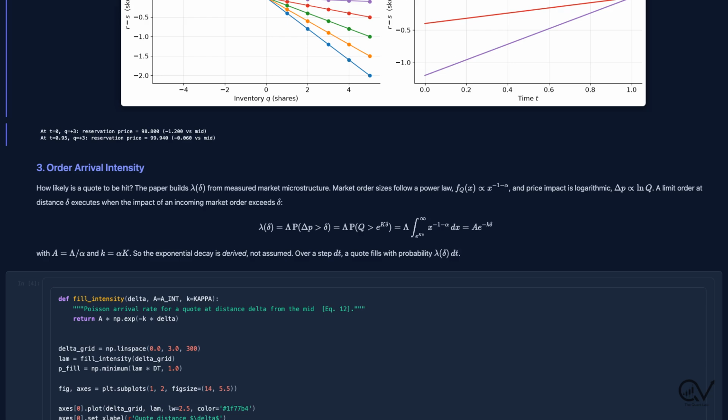Market order sizes follow a power law. The density of Q goes like x to the minus 1 minus alpha. And price impact is logarithmic. Delta P is proportional to log Q.